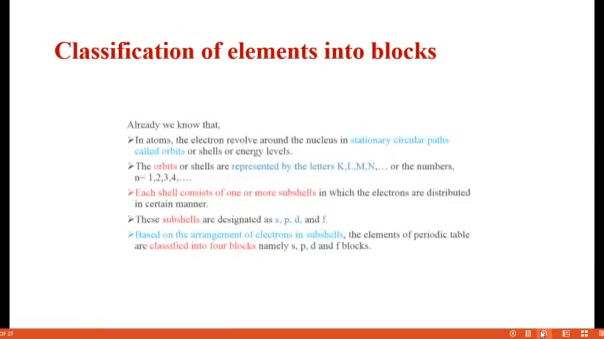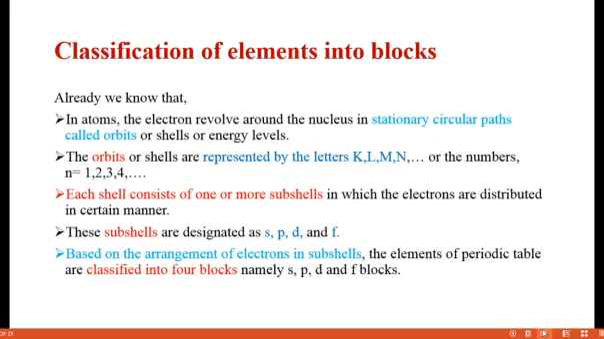Already you know atoms. In an atom, electrons revolve around the nucleus in a stationary circular path, which is called an orbit. The orbits are represented as K, L, M, N. In Bohr's atomic model we will discuss it. Instead of KLMN we also give numbering: 1, 2, 3, 4. So far you know it has only the orbits or shells, KLMN. Each shell consists of one or more subshells in which the electrons are distributed in a certain manner.